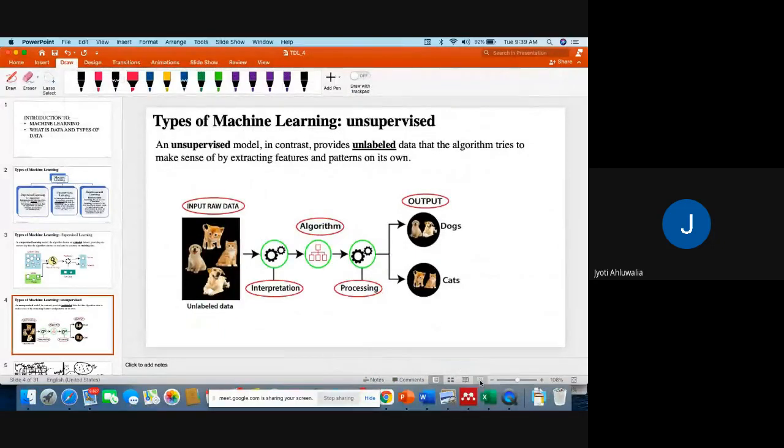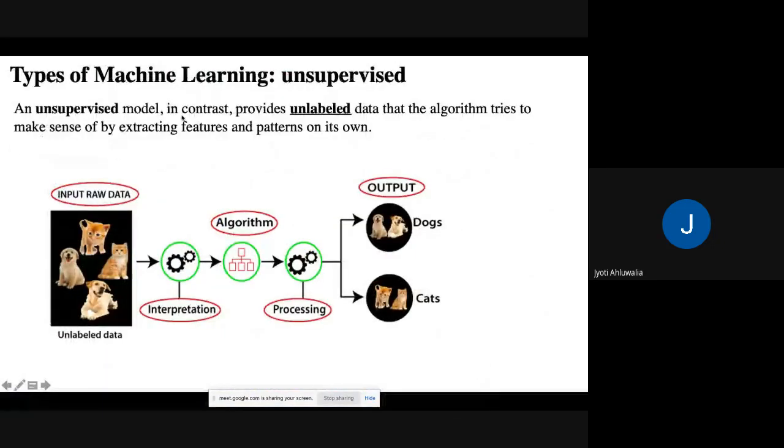In the same way, we have unsupervised learning. In an unsupervised model, in contrast, we have no labels. We do not know which image is of a cat or which image is of a dog. What we do is we put it through an algorithm. The algorithm learns on its own. Actually, it doesn't name it. What it does is it categorizes.